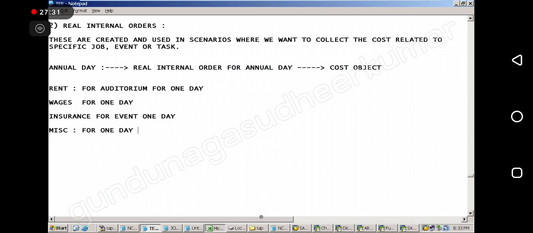Yes, sir. So that is the use of the real order. There we can collect the cost directly. Don't need to give any cost center. Directly you can collect the cost in the annual day real order. Is it clear?